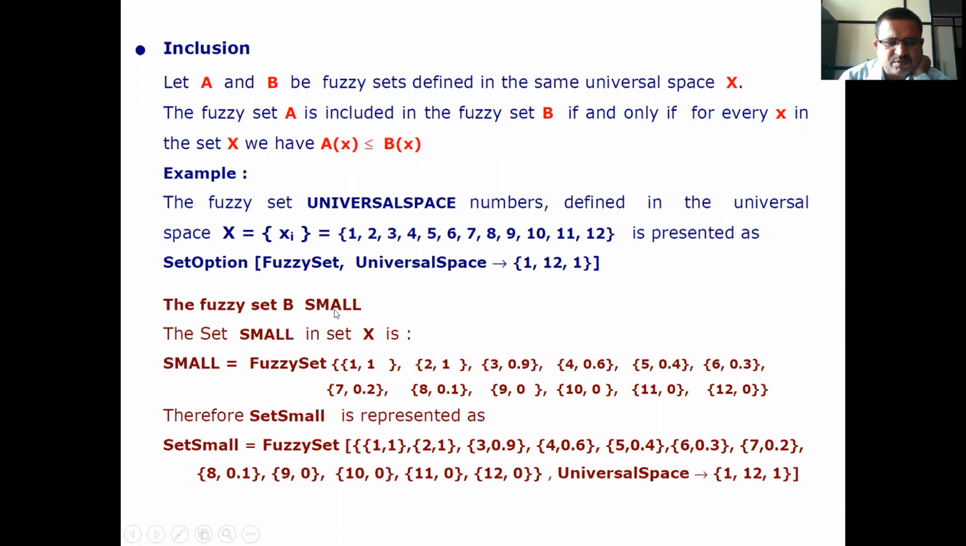The fuzzy set B, small, in set X is equal to fuzzy set of 1, 1, 2, 1, 3.9, 4.6, 5.4, 6.3, 7.2, 8.1, 9, 0, 10, 0, 11, 0, 12, 0. Therefore, set small is represented as fuzzy set of 1, 1, 2, 1, 3.9, 4.6, 5.0, 6.3, 7.2, 8.1, 9, 0, 10, 0, 11, 0, 12, 0, universal space 1, 12, 1. This is nothing but set small.